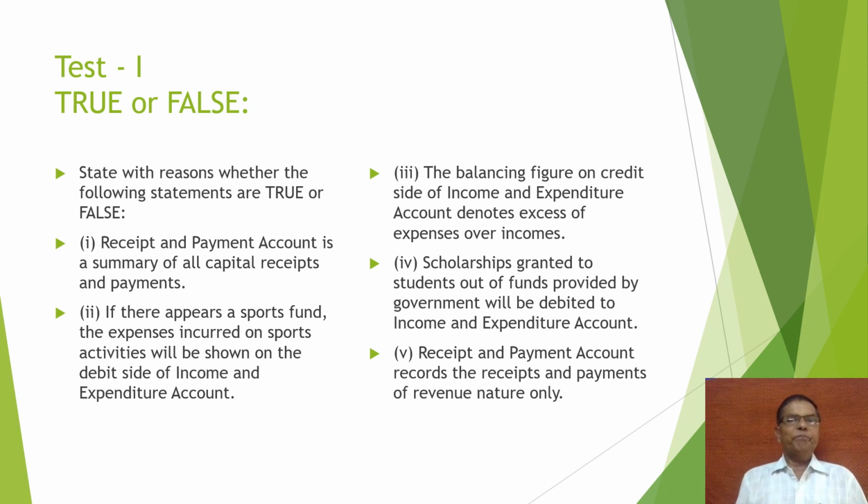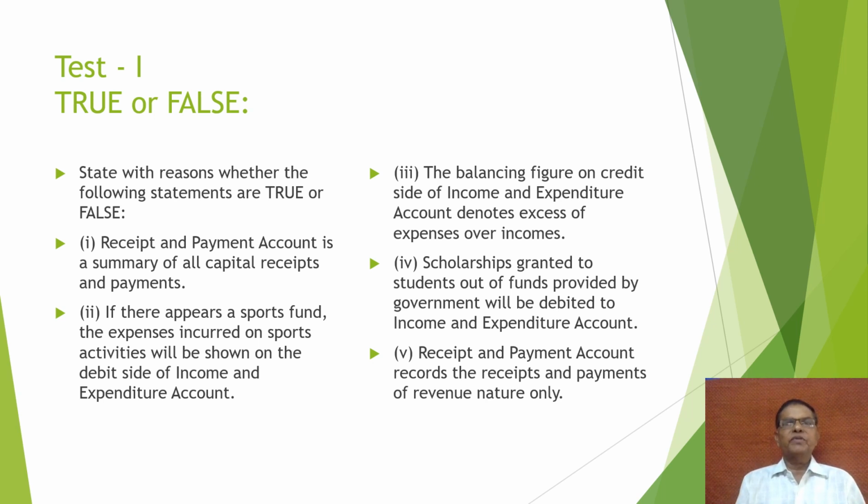If there appears a sports fund, the expenses incurred on sports equipment will be shown on the debit side of the income and expenditure account. No, sports fund expenditure is deducted from the sports fund and it is shown in the balance sheet. Third, the balancing figure on the credit side of the income and expenditure account denotes excess expense over income. So this is wrong. It may be excess of income over expenditure, that may be negative or positive.